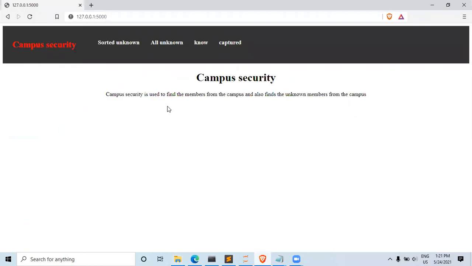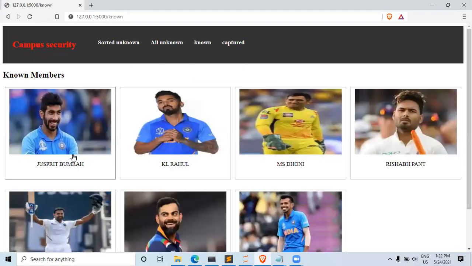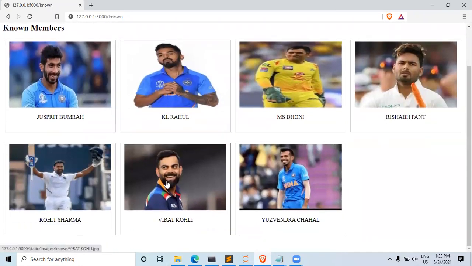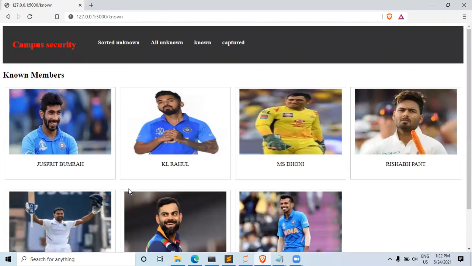There are many options in front of me: sorted, unknown person, all unknown person, known person, and captured. Okay. Firstly I will check who are the known persons who came to the dressing room. Jasprit Bumrah, KL Rahul, MS Dhoni, Rishabh Pant, Yuzvendra Chahal, and Virat Kohli. These are all Indian team players who, of course, will be in the dressing room.